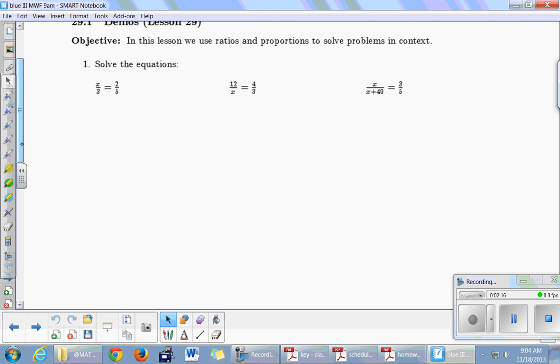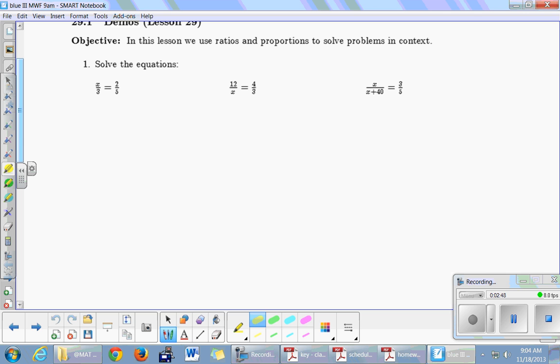Okay, thank you. So today is about ratios and proportions. So we've got 3 equations that we're going to solve here. Notice that all 3 equations look like fraction equals fraction. Yes? Anybody know what math word we use when we see fraction equals fraction? What is it?